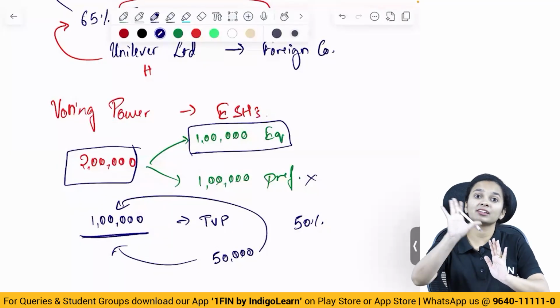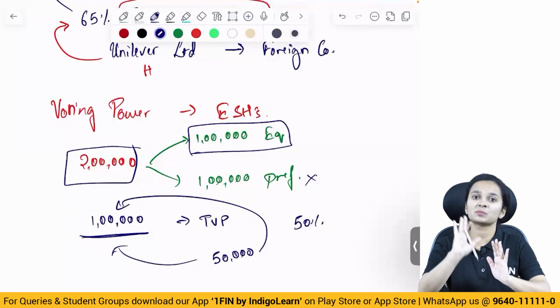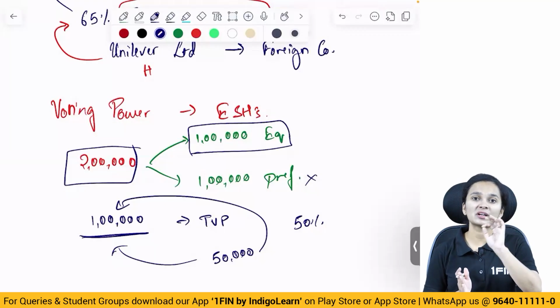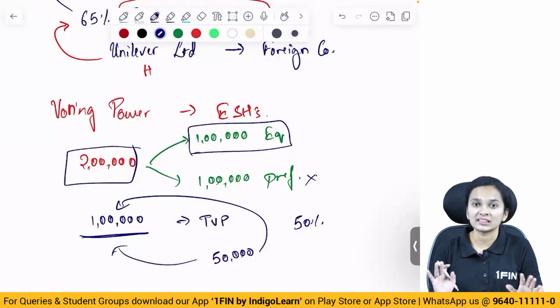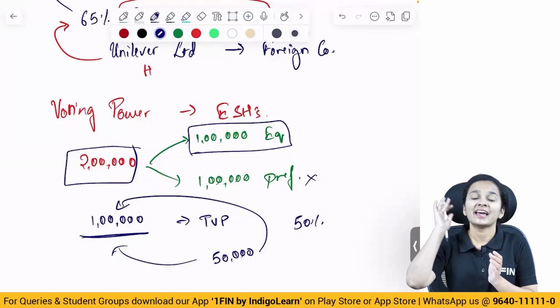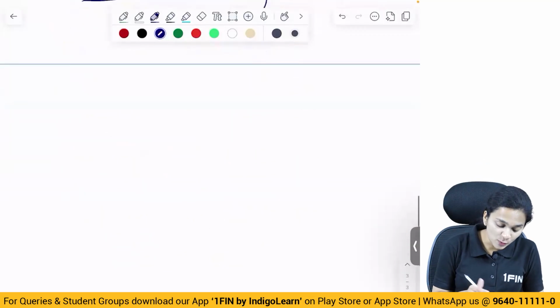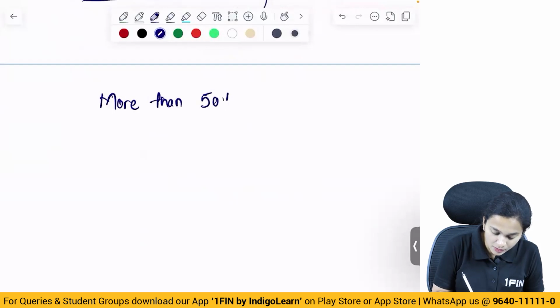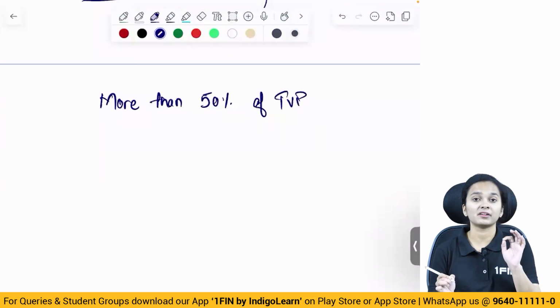Total share capital includes both equity as well as preference share capital. However, total voting power takes into account only the shares which have voting power, and that's how we calculate the total voting power. So when does a company become a subsidiary company? When the other company exercises control over more than 50% of the total voting power.